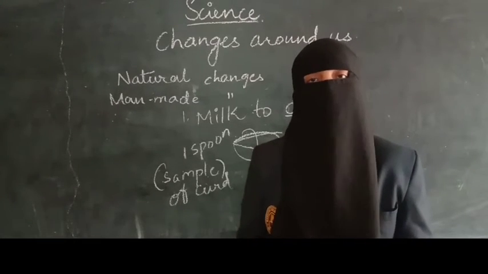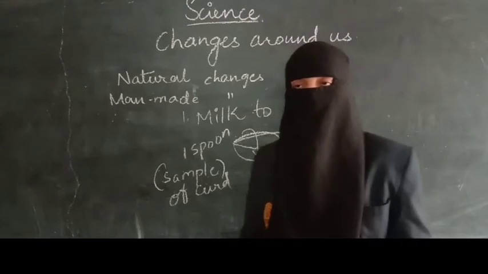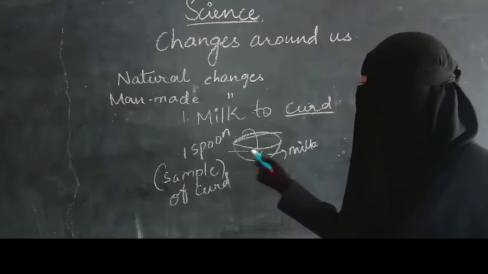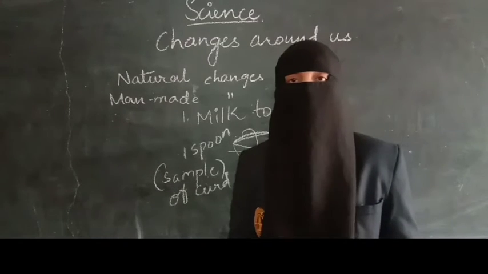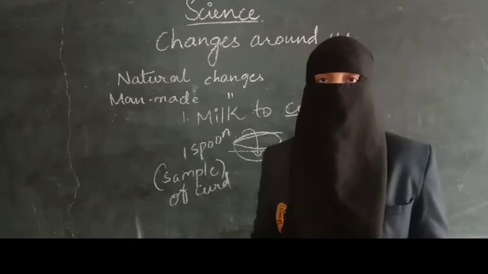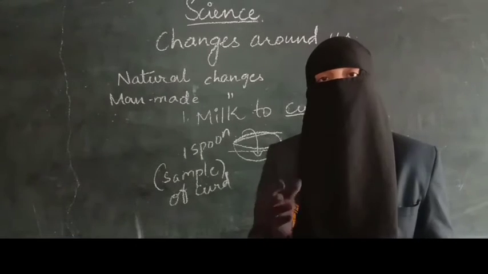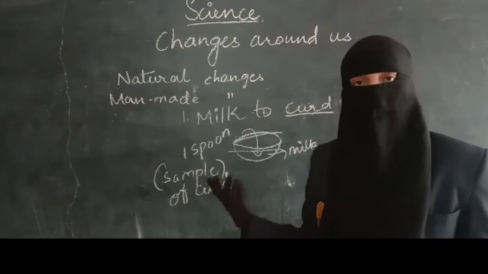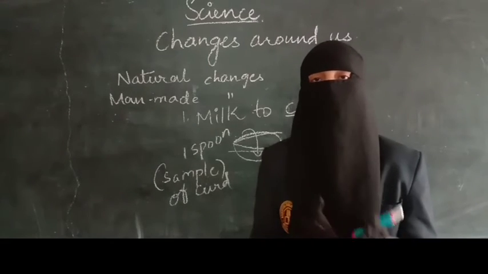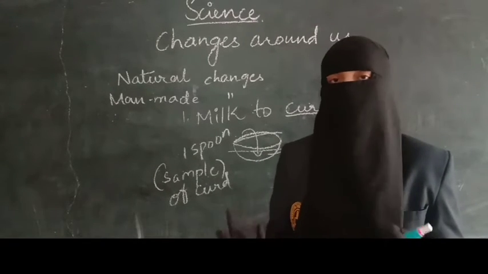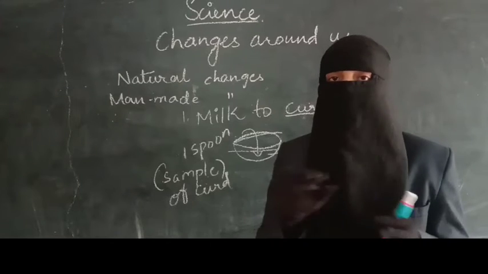After 6 to 8 hours, what changes will you find in this bowl? You'll find a layer of curd here. Milk has been converted into curd. So how can you find out that milk has converted into curd? By checking some of the points here. First one, take some milk and curd in 1 spoon or in 1 small bowl and do this comparison.